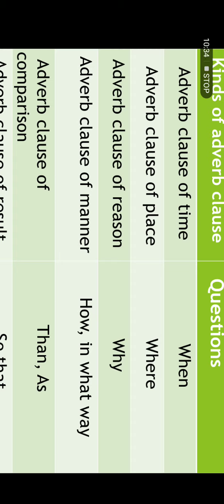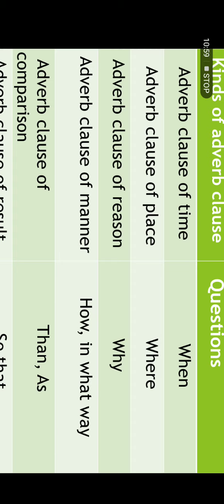The next one is adverb clause of place. It will give you the answer to the question where the action was done. The tired soldiers dumped their heavy bags wherever they found space. Wherever they found space is the adverb clause of place.